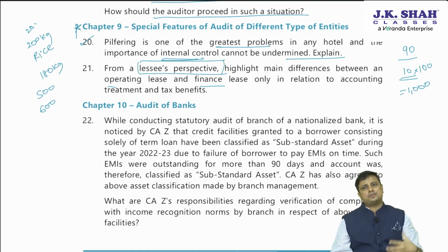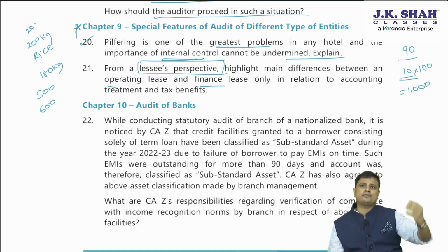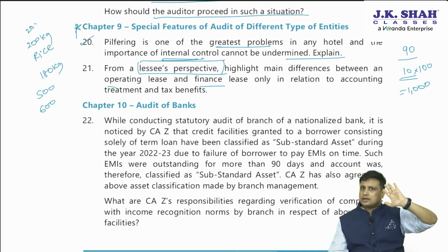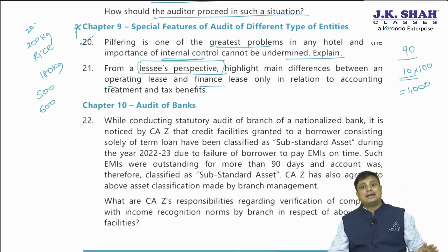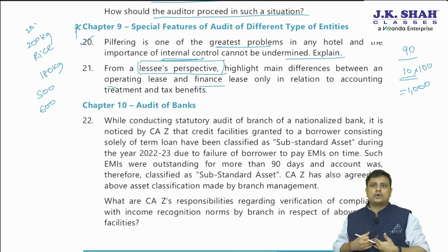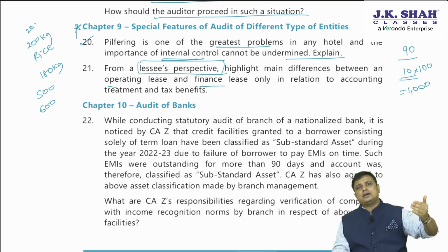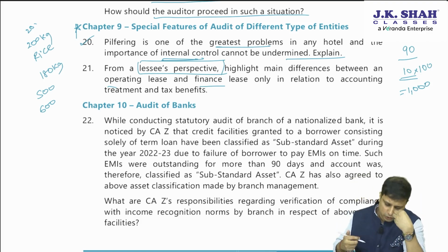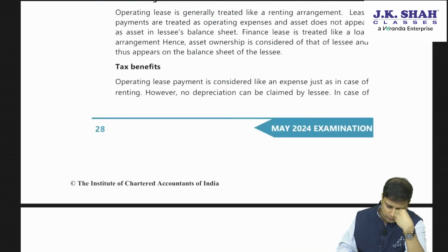See, operating lease is basically kind of a rent. For example, if I've taken an asset on lease, I will be paying rental. The asset's ownership is not going to transfer to me. However, in case of finance lease, the asset's ownership is transferred to me. I am paying them the lease. At the end of the lease, the asset's ownership will be transferred to me. So what is the difference between the two?